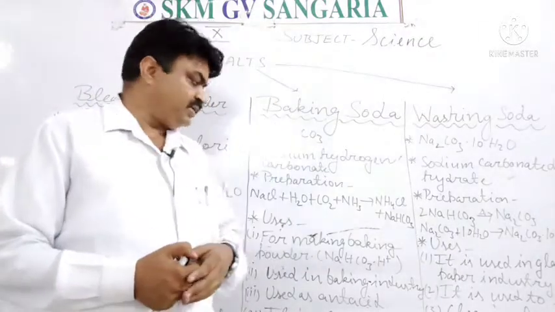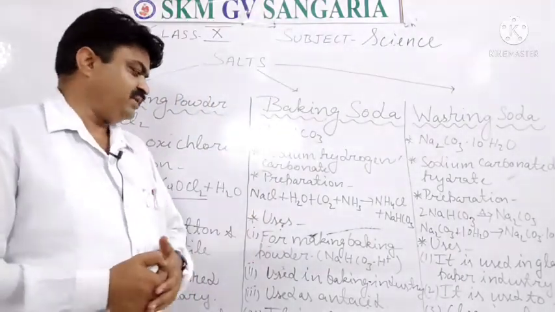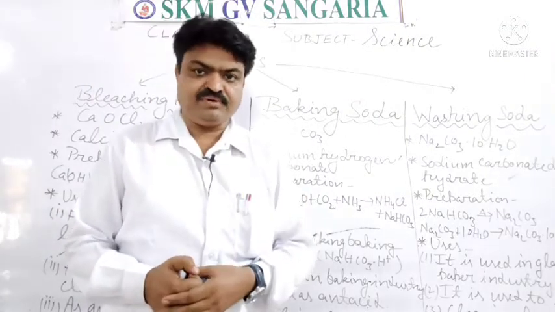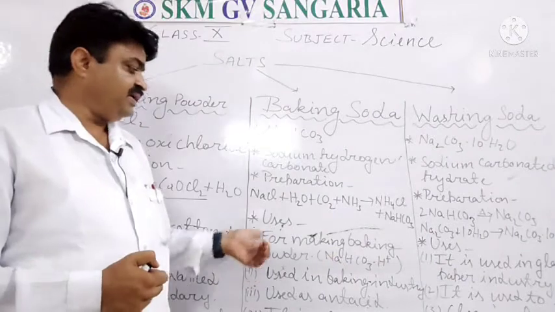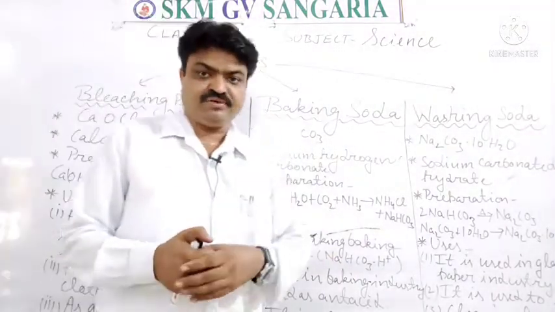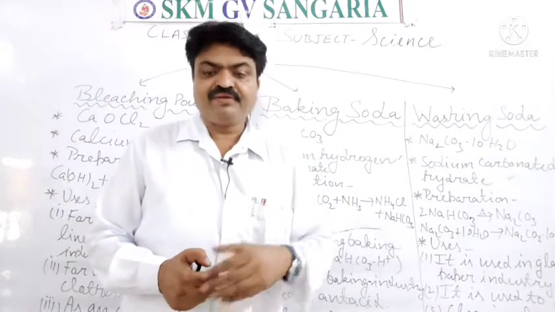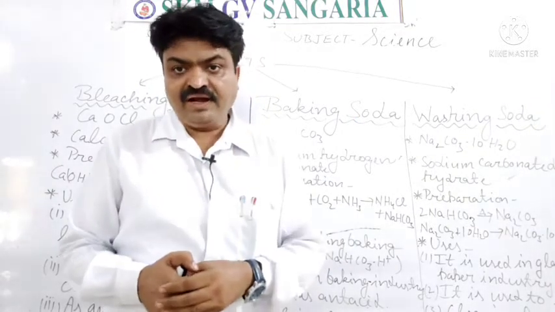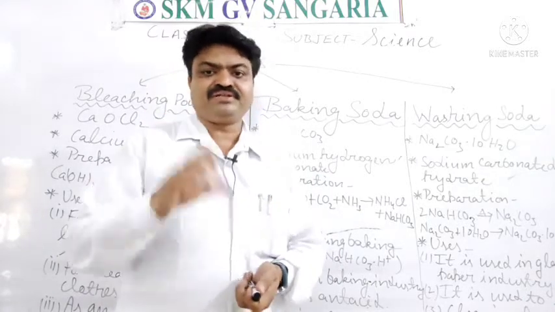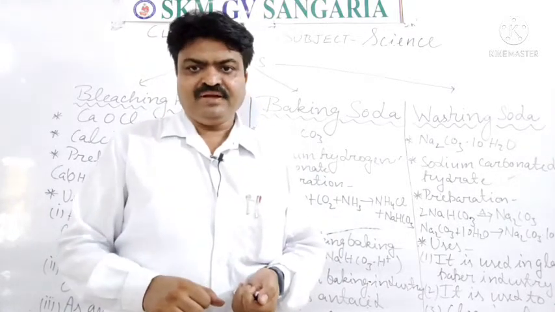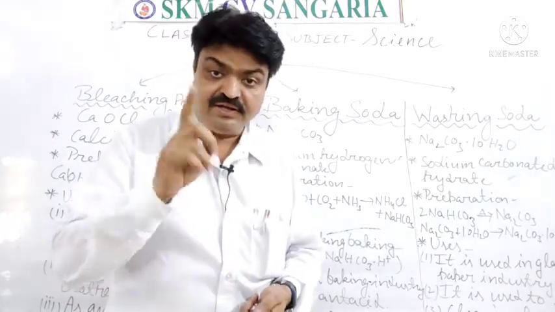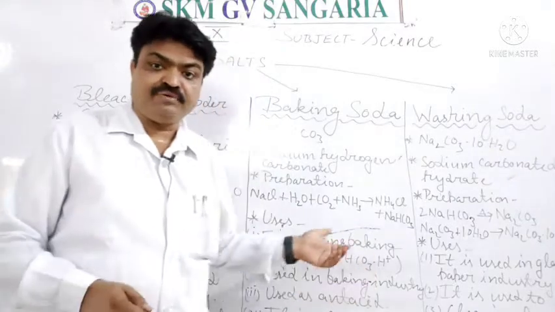The first important use we have discussed: it is used in baking industries to prepare different types of baking products. Second, it is also used to prepare baking powder, student. Many times when we have acidity, what we purchase from the market is one powder, and the brand name of that powder is Eno. That Eno contains baking powder in it.